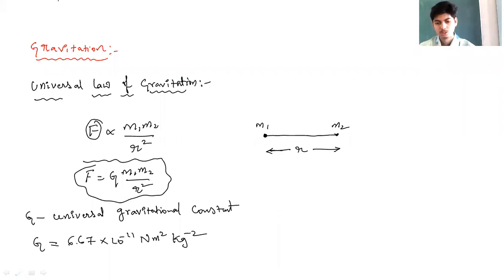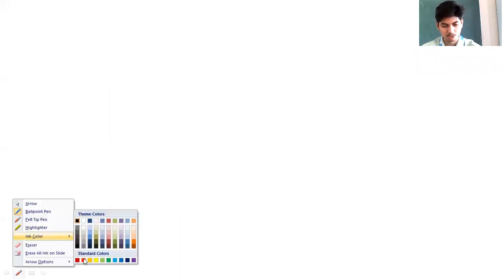Okay. So with this understanding of Newton's universal law of gravitation, we'll try to define universal gravitational constant.